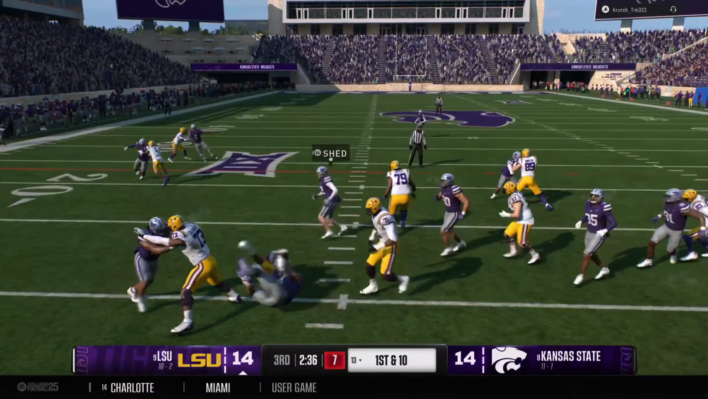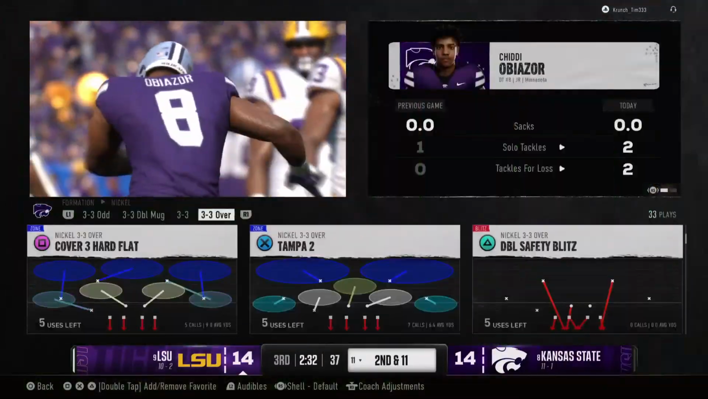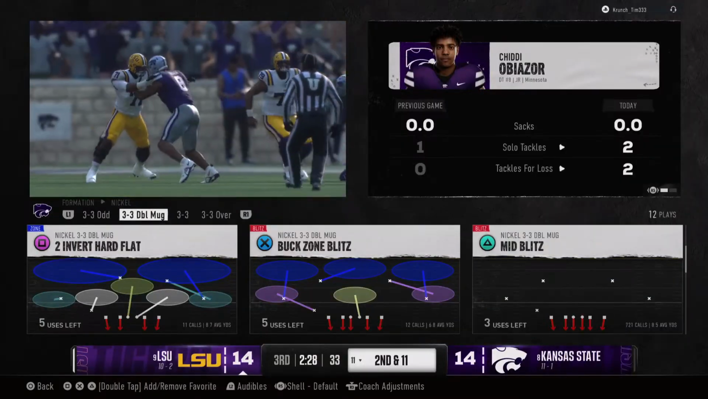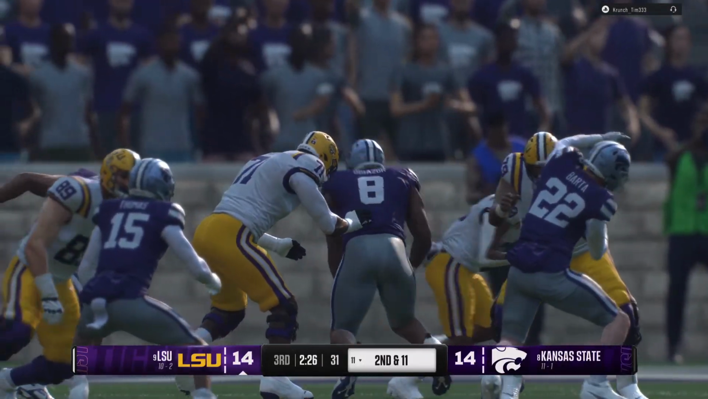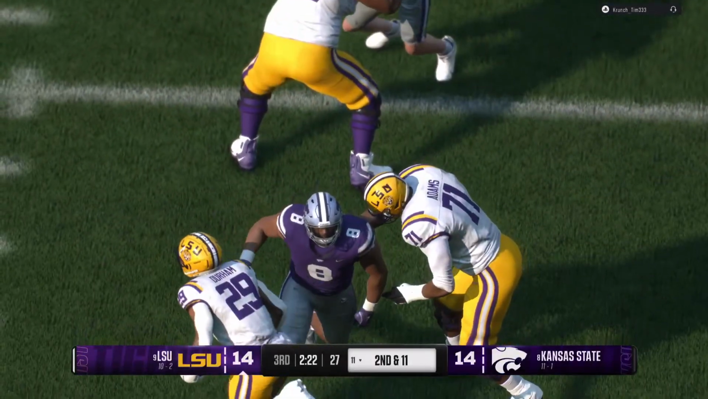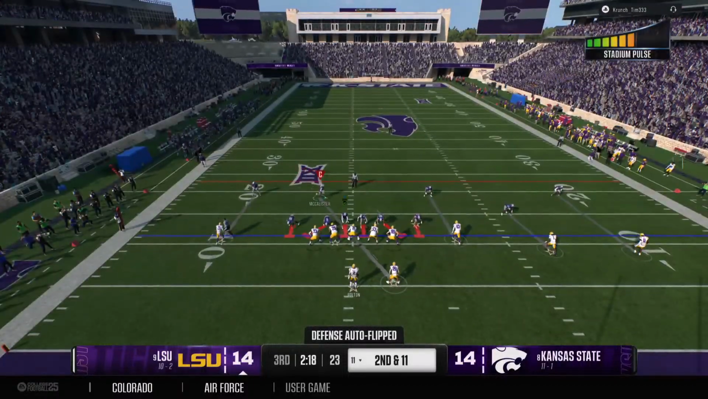From the shotgun now, here's an inside give. They'll stop him behind the line for a loss of 1. How about the timing here by the defense to shoot that gap? As an offensive lineman, you have to anticipate that, close that gap off. Otherwise, it could be a long day. 1st down loss sets up 2nd and long from the 11.